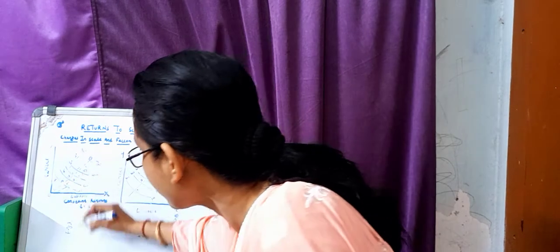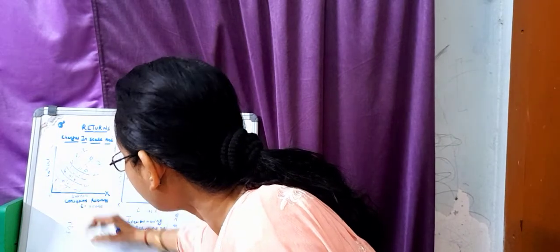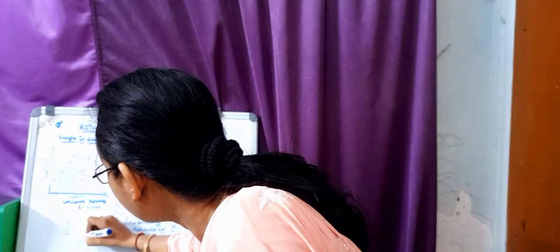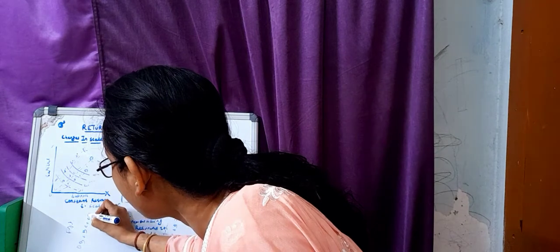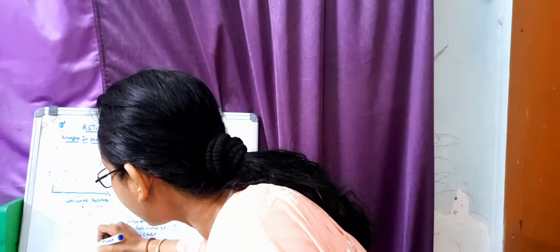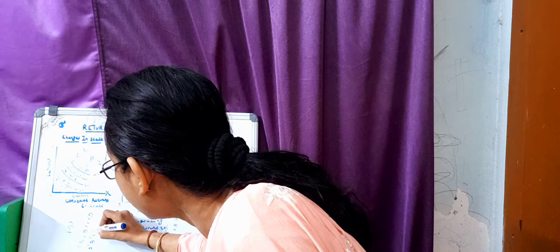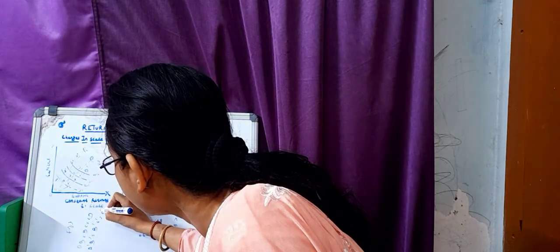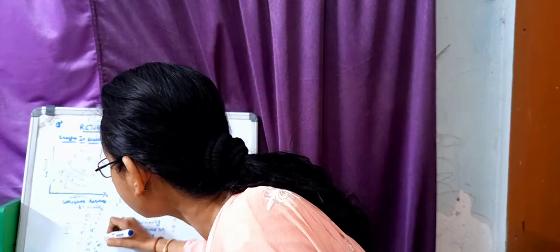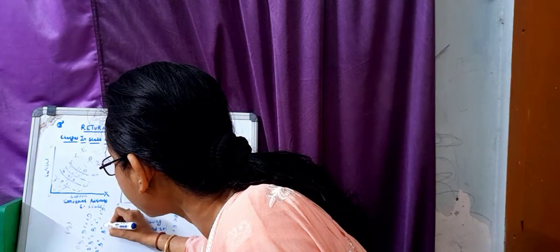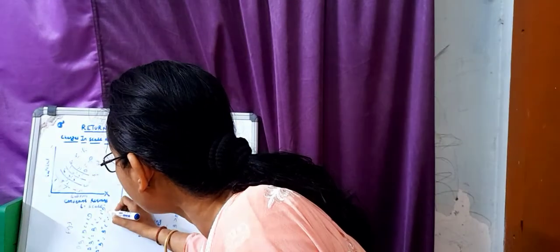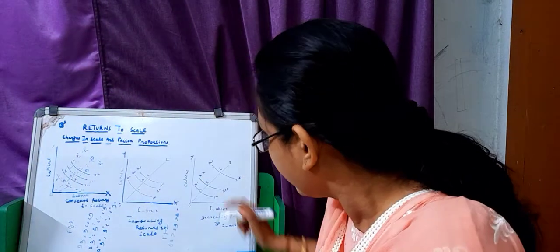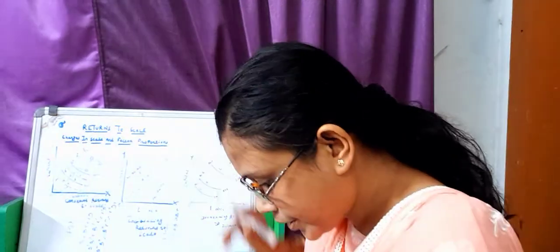In case of constant returns to scale, AB equals BC equals CD, A'B' equals B'C' equals C'D', A''B'' equals B''C'' equals C''D''. This is the case of increasing returns to scale.